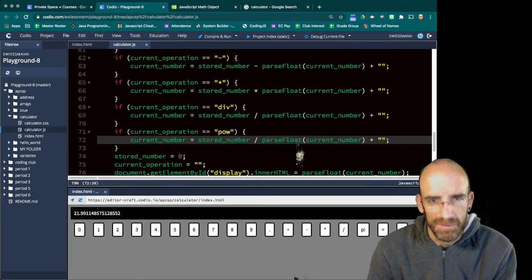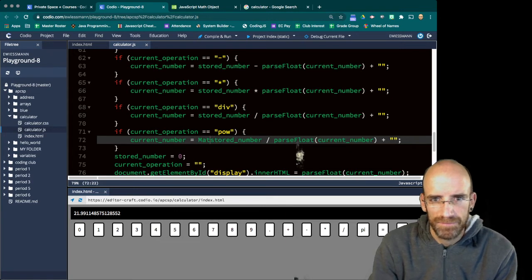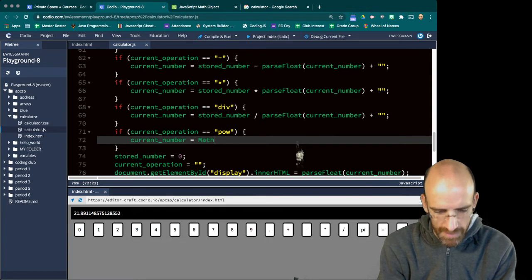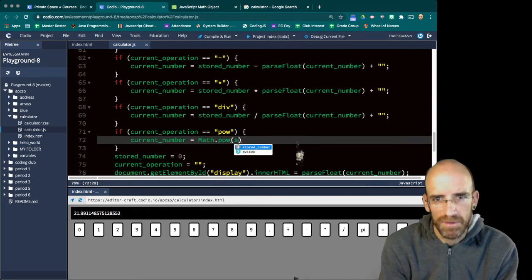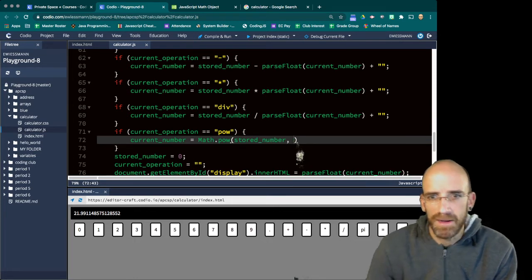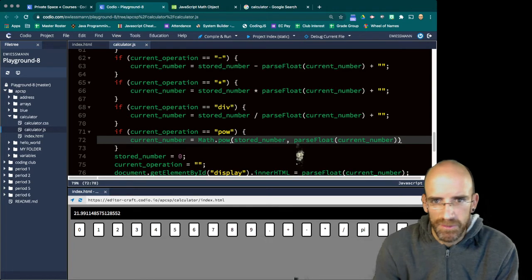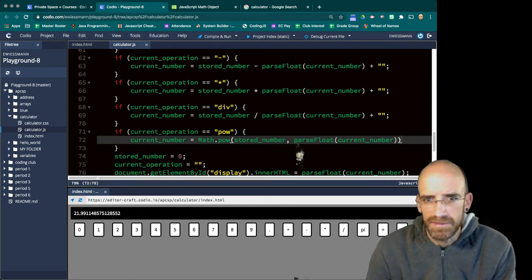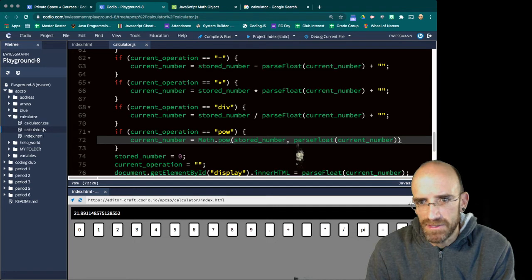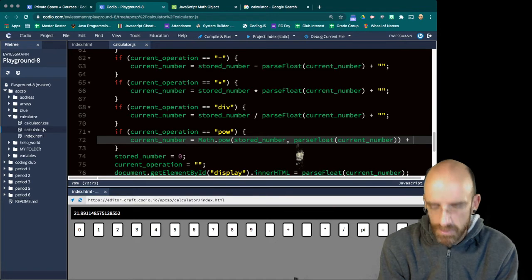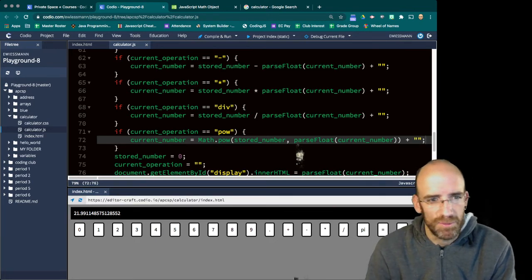So I'm going to say, let's get rid of this, and say Math.pow, stored number, comma, parseFloat the current number. And then we do, and you see we have two open parentheses and two close parentheses, just like in a math class, plus quote, quote. And now our power button should work.